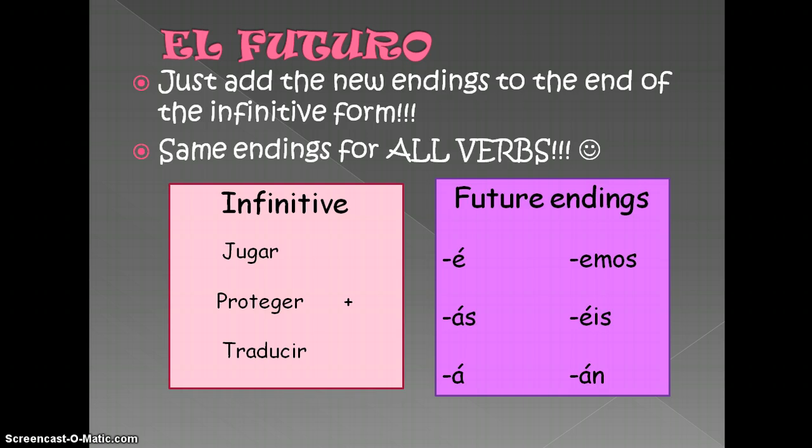The yo form, we add é to the end. The tú form, we add ás to the end. The él, ella, usted form, we add á to the end. For nosotros, we add emos, and for ellos, ellas, ustedes, we add án. So the yo form of jugar would be jugaré. The nosotros form of proteger would be protegeremos.